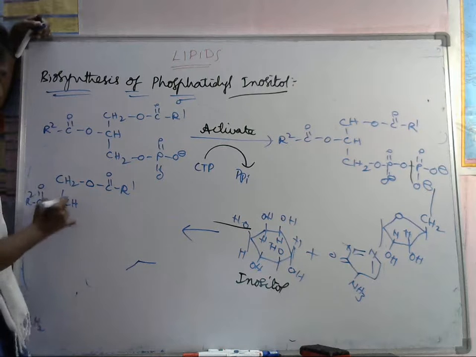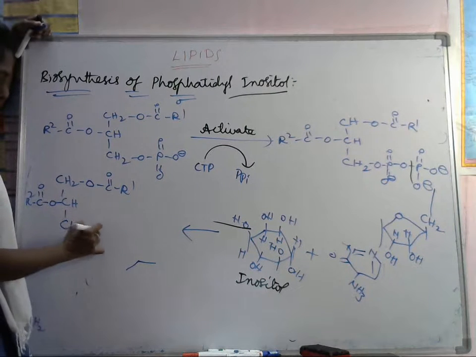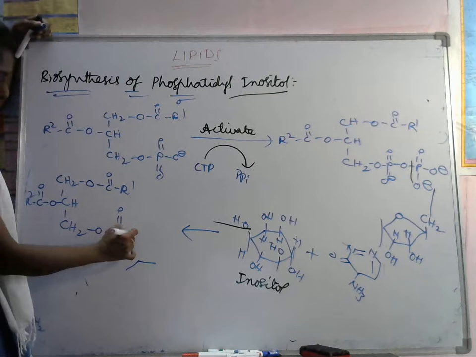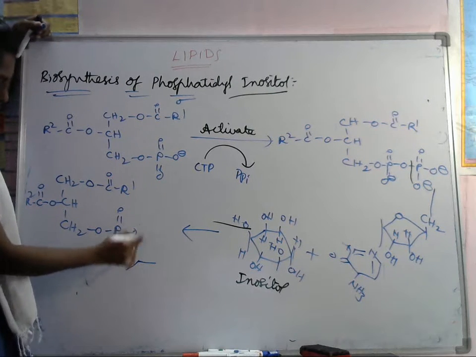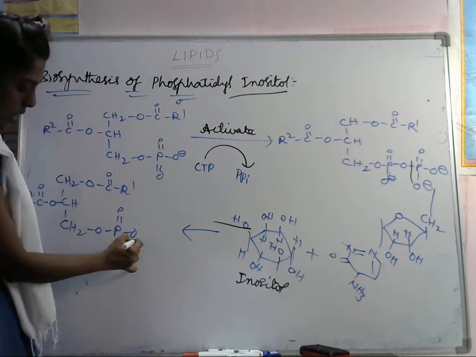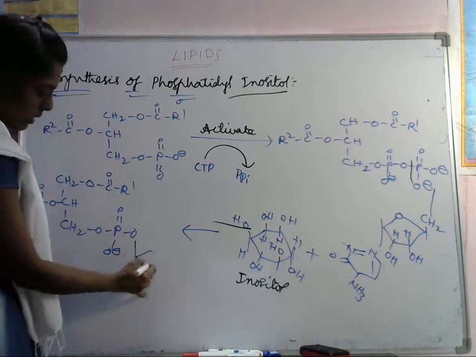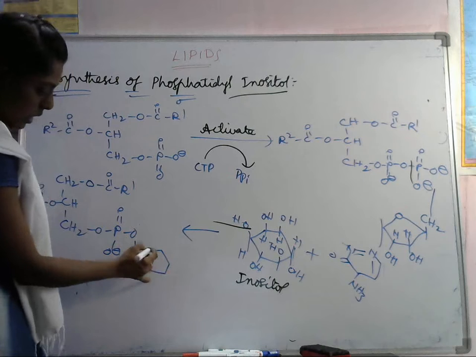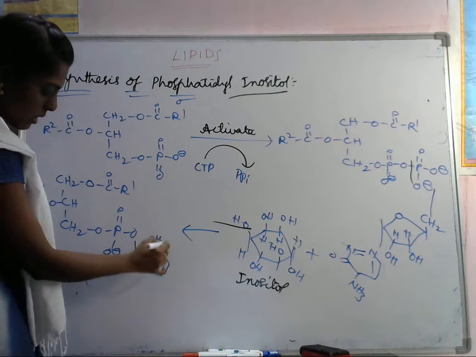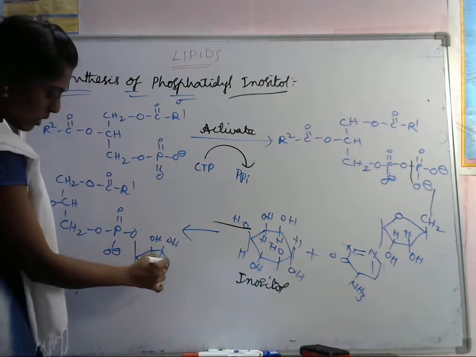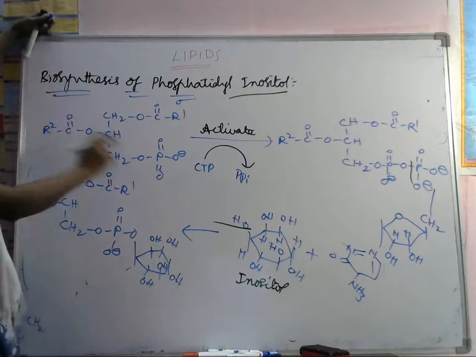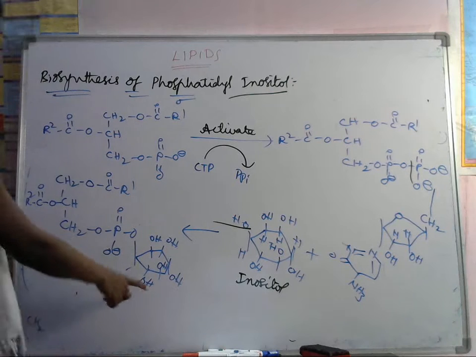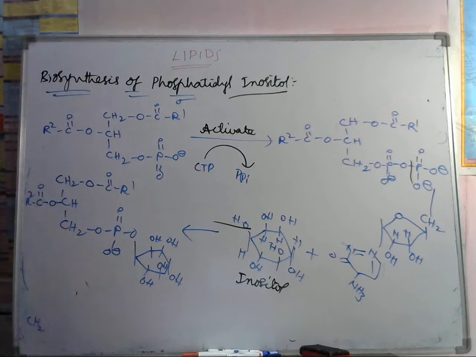And we are having CH2 O P O minus, which is connected to inositol. Inositol OH here, OH here, OH here, OH here, OH. So this is the phosphatidyl group, and this is the inositol. That's why it is called phosphatidyl inositol.